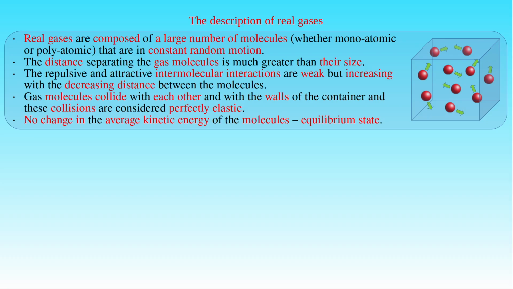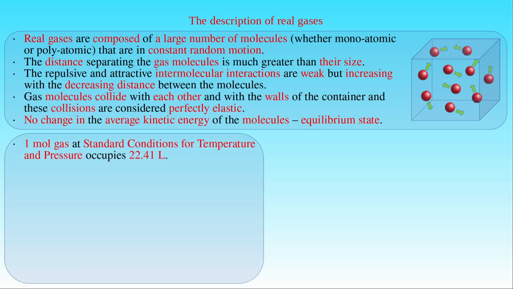In the study of the ideal gas law, we introduce the standard conditions for temperature and pressure by stating that 1 mole of ideal gas in such conditions, that is at 0 degrees Celsius and atmospheric pressure, occupies 22.41 liters. Then the amount of species in 1 cubic meter of gas at the same pressure and temperature is given by the ratio of 1000 liters to 22.41 liters, which is equal to 44.64 moles.